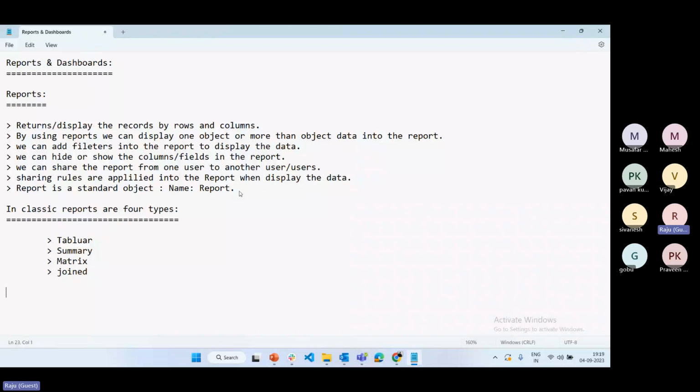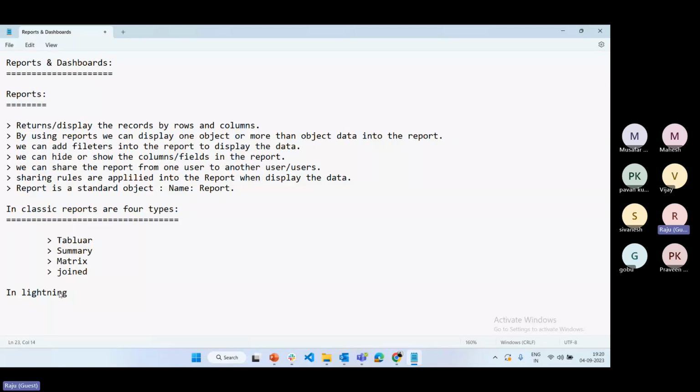Why? Because Lightning has more flexibility, and the reports are also visible in a rich look format compared to Classic. In Lightning we also have some features to enable and disable data. So that is the reason to go for Lightning to use reports. Now, what are the types in Lightning?